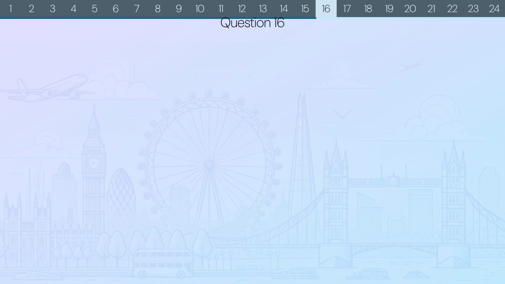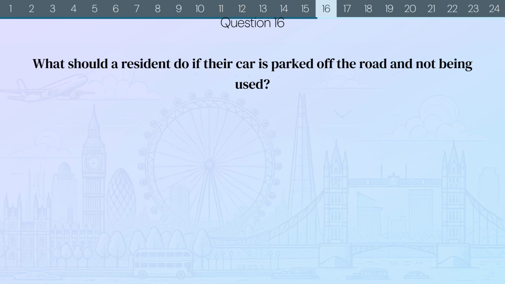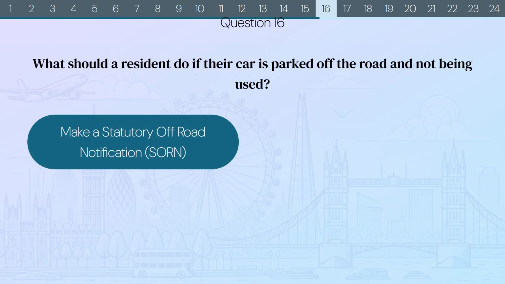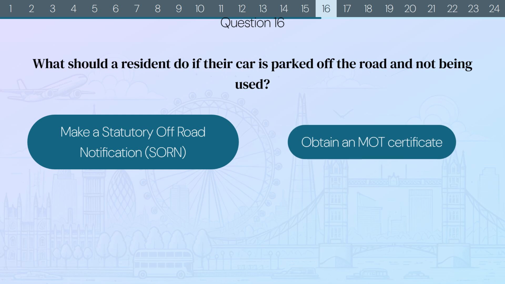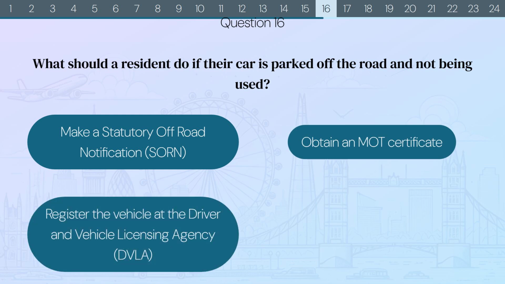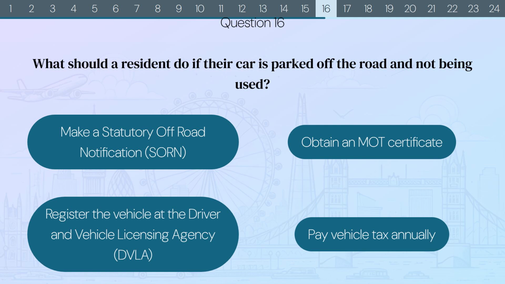Question 16. What should a resident do if their car is parked off the road and not being used? Make a statutory off-road notification, SORN. Obtain an MOT certificate. Register the vehicle at the Driver and Vehicle Licensing Agency, DVLA. Or pay vehicle tax annually.